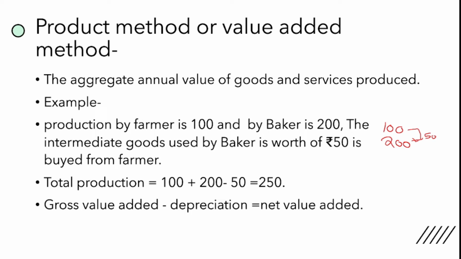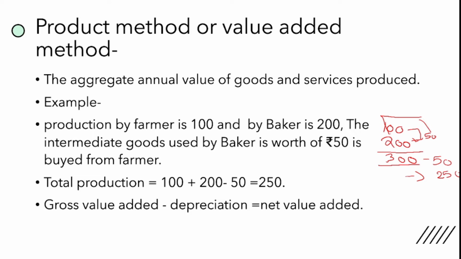So if you wanted to calculate the aggregate value of final goods and services, you will say that it is 300. But guys, this is not the actual value. Why? Because the rupee 200 includes the value of 50 which is already included in the rupee 100. So it means you have to deduct this 50 rupees from this 300 in order to get the gross value added at each level. So this will be 250 rupees. So 250 rupees is the gross value added.